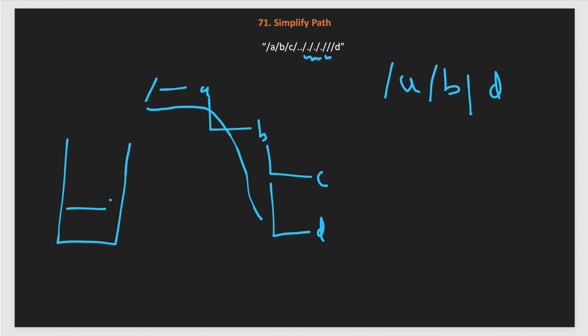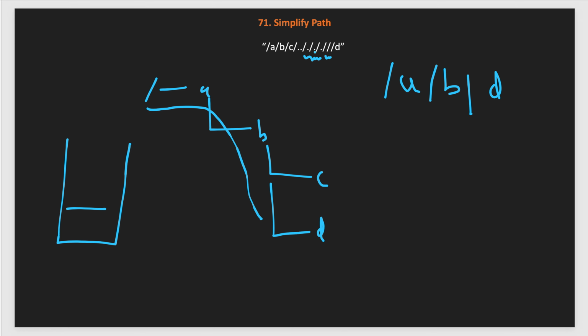Whenever you see this kind of thing in a problem, where we are going ahead and, with some condition, we need to remove some previous string or token, or some previous numbers if it is a number problem, then a stack is a good fit data structure for this kind of problem. So now let's see how we will implement it.